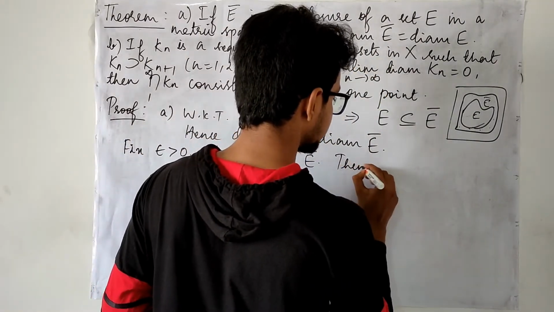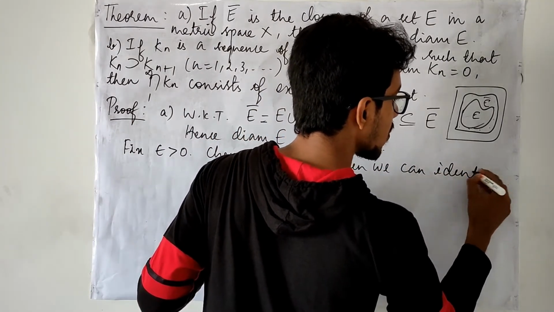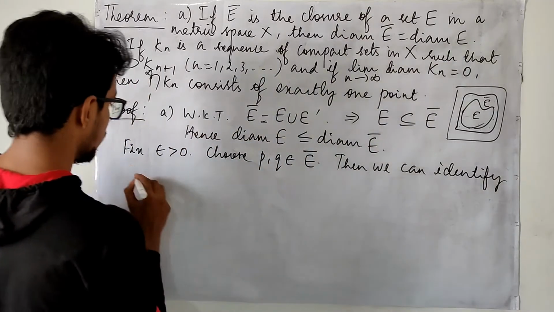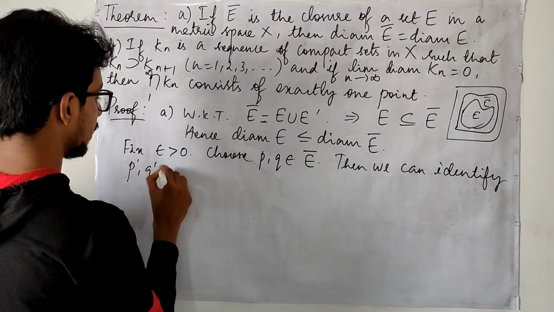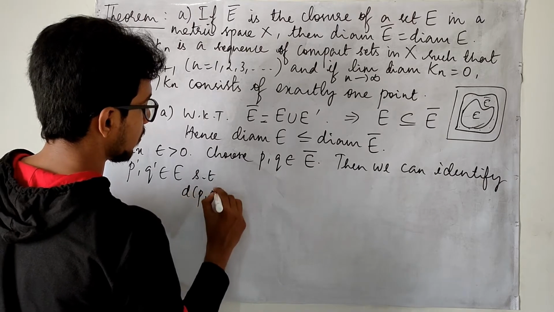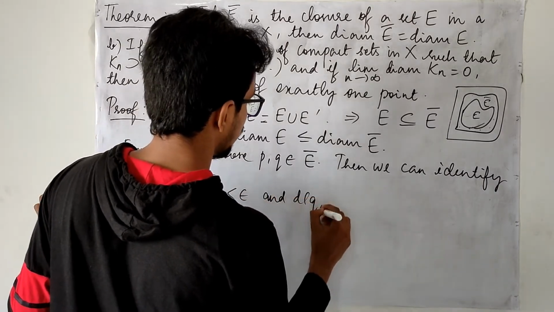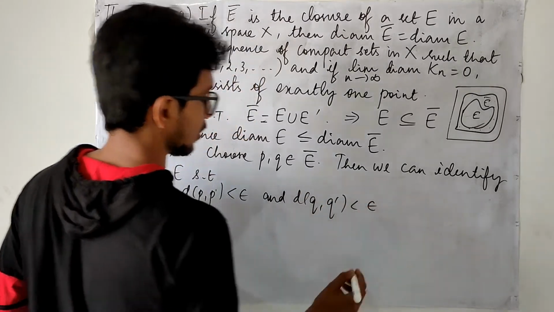Then we can identify P prime and Q prime in E such that d of P comma P prime is less than epsilon and d of Q comma Q prime is less than epsilon.